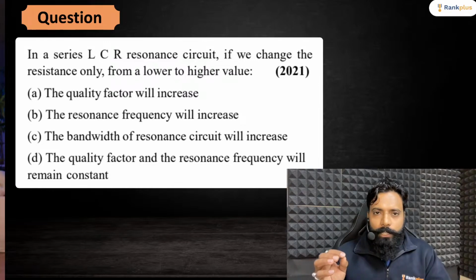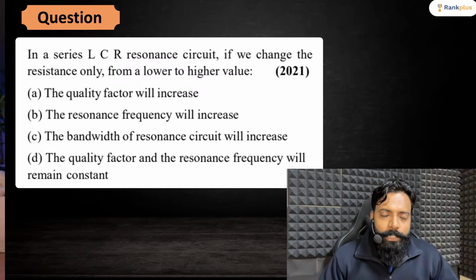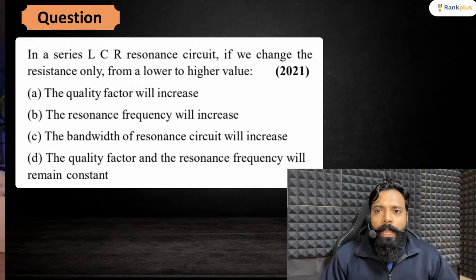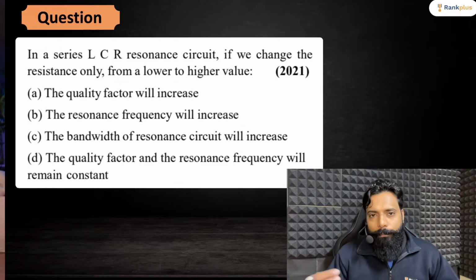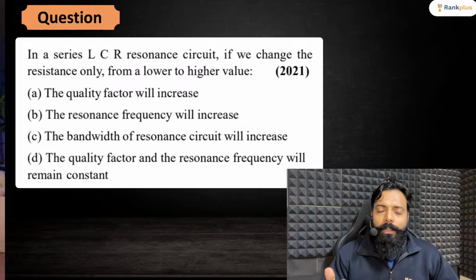But if you are targeting this January attempt, then we have to concise ourselves to the previous year questions, and particularly the questions which are coming again and again, so that if you get similar questions in your exam, you will feel very confident solving those numericals, and it will not take more than 10 to 20 seconds, right?